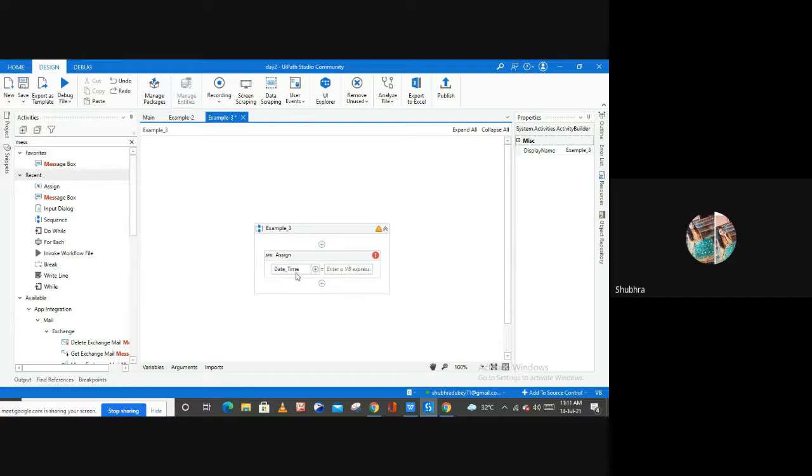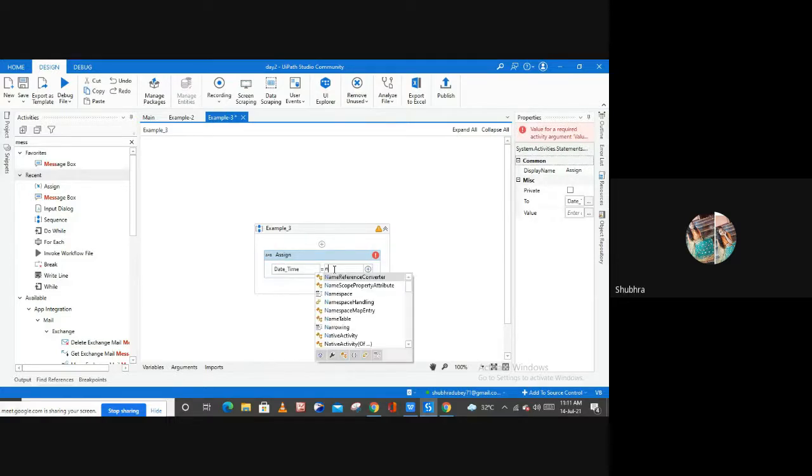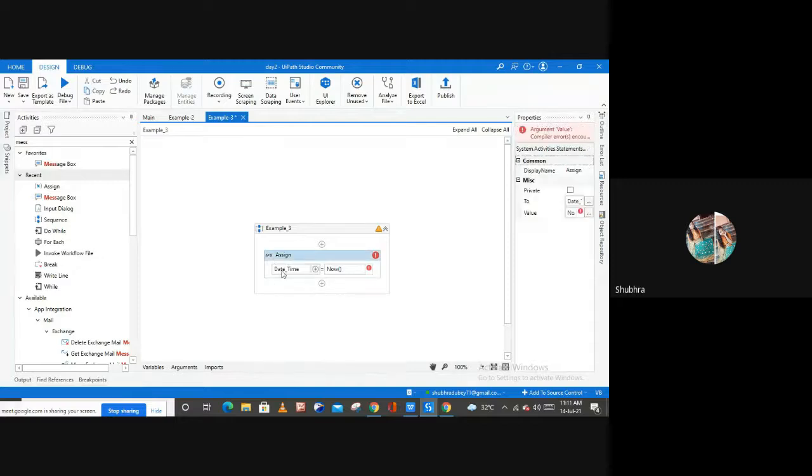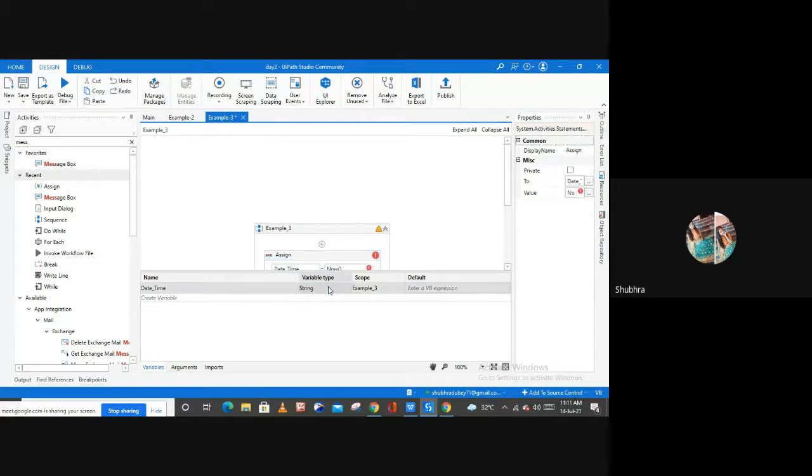And now to see the date and time, what do I have to write here? Let me type Now, and then let me use the close bracket, right? As you can see, we are getting this exclamation mark here because it says we have done something wrong inside of our process. What is wrong here is the type of this variable. Let me show you, the type of this variable is string, right? So to display the date and time, you have to select the type as date time, right?